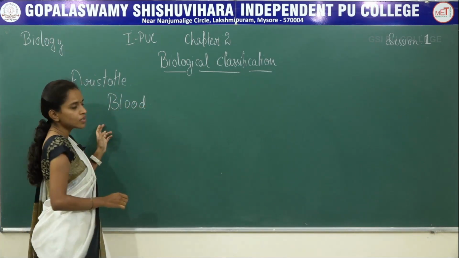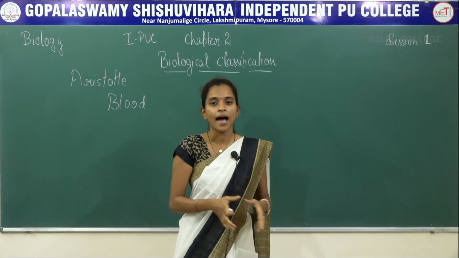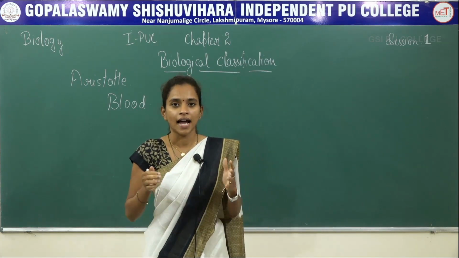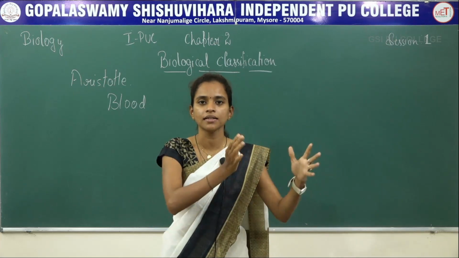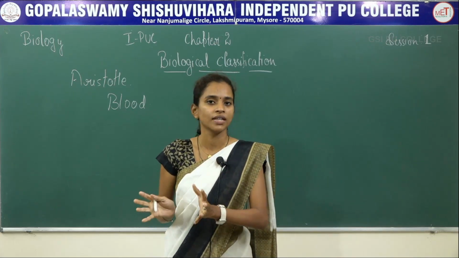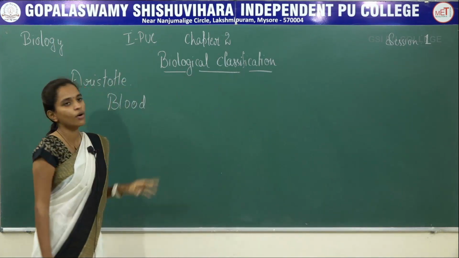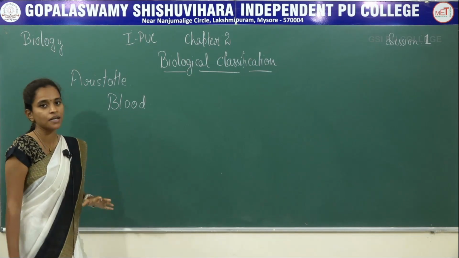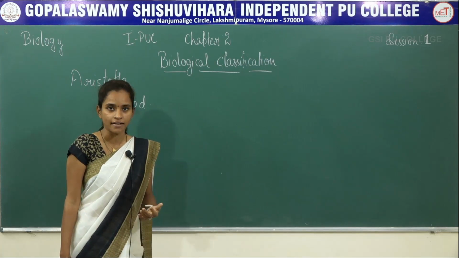That is, one was the organisms where they had red blood, and one category where they had no red blood cells. That means there were 2 types of categories in animals. One is red blood organisms, one is without red blood organisms. So altogether, Aristotle's idea of classification was not accepted because he did not give much importance to the anatomical characters.